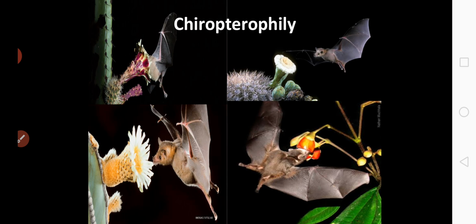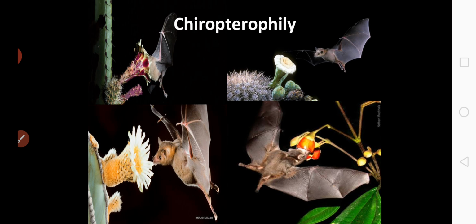Am I clear? So the pollinating agents, which are also called pollinators, help in the process of pollination. And under pollinators there are two groups: abiotic agents and biotic agents. The abiotic agents include water and wind as pollinating agents, whereas biotic agents include animals. And under animals it includes several types.